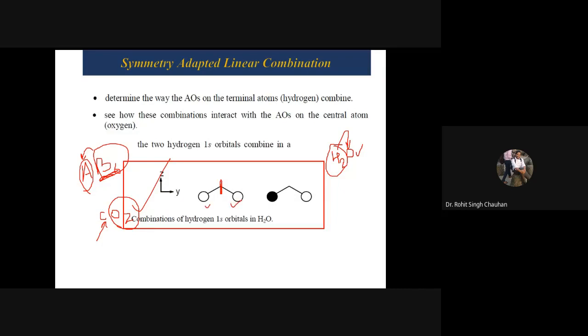Now see, it might be possible both the hydrogens are in the same phase. In that case, I am using unshaded region, right? And it also may be possible that out of these two hydrogens, one hydrogen will be out of phase. So in that case, this is the depiction, right? Other than this, can any other possibilities exist?